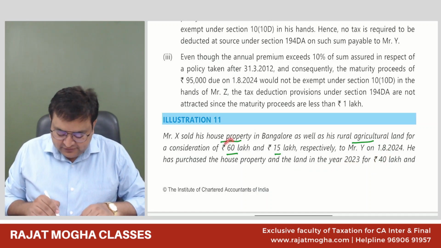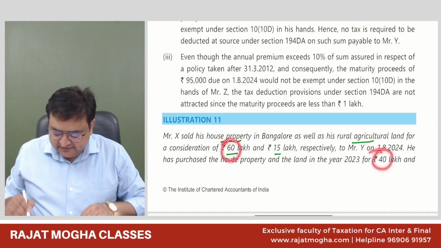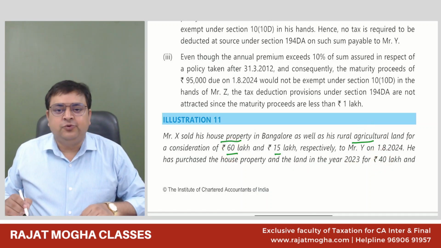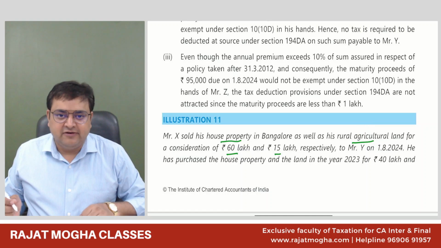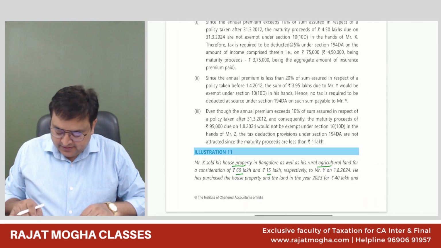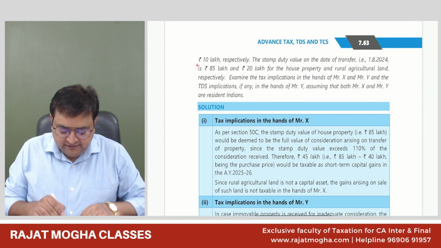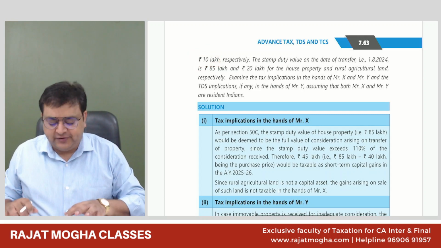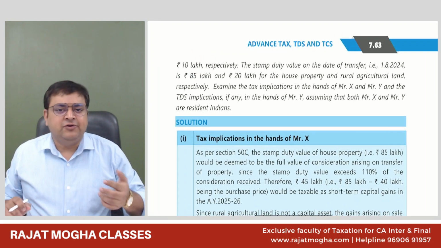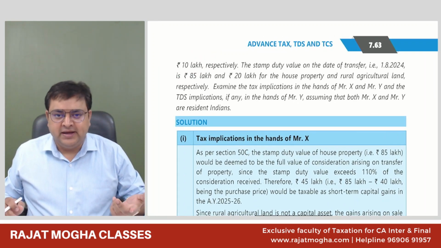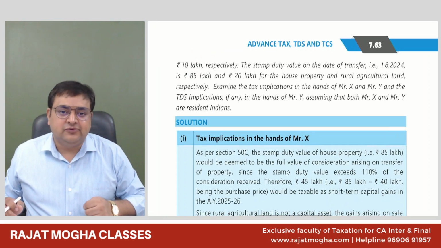So he has sold it for 60 lakh. He has purchased it for 40 lakh. And you understand rural agriculture land is not a capital asset. There would be no capital gain also, and 10 lakh respectively, whereas rural agriculture land was for 10 lakh. So for rural agriculture land, we don't have to do anything. There would be no capital gain. And in fact, there would be no TDS also.